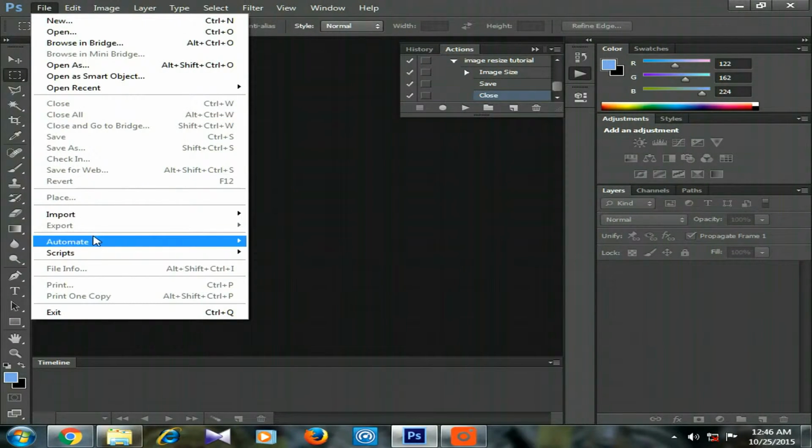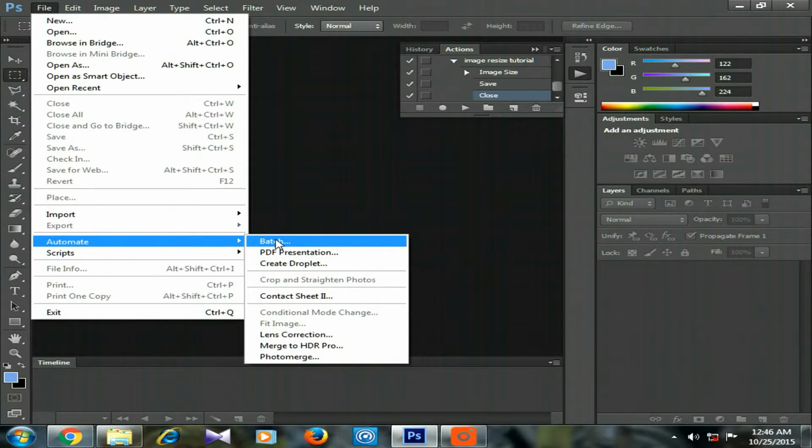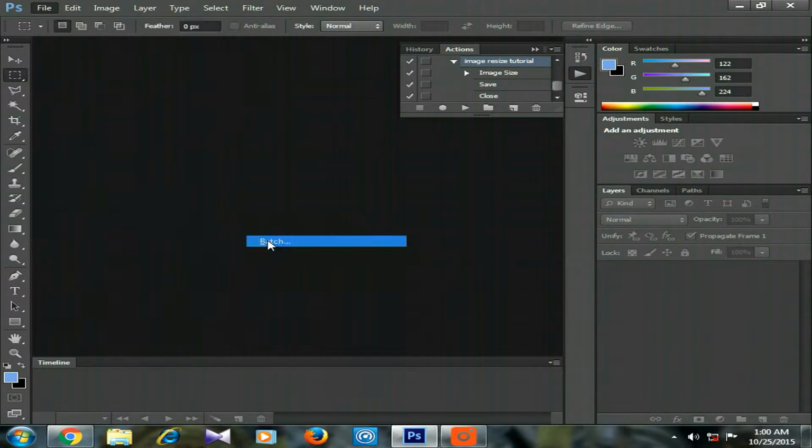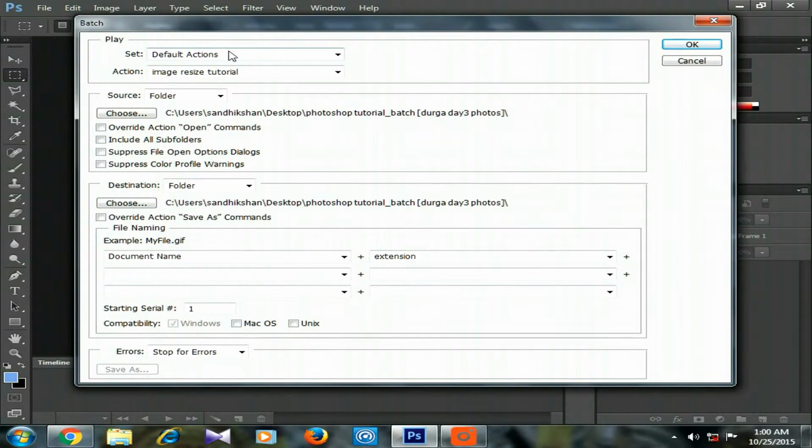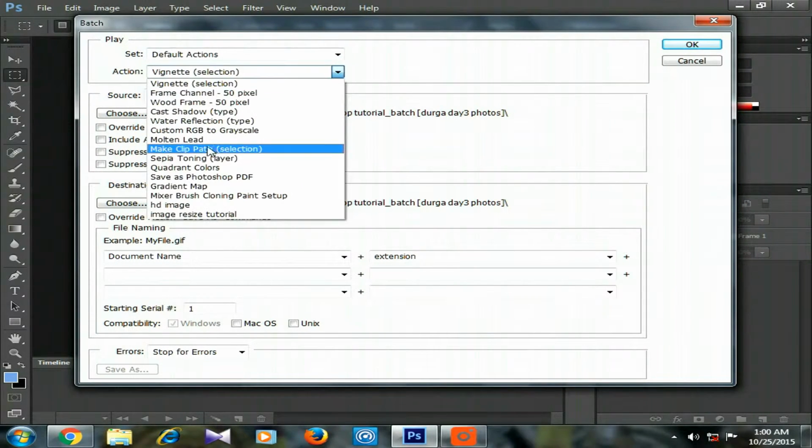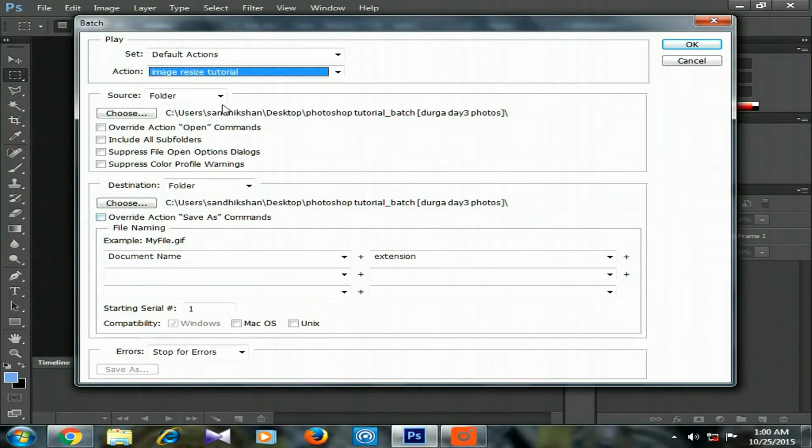Now we go to Automate and Batch command. Open the batch command from Automate, and after opening, select the default option. You can see the image resize tutorial action that I created just before has appeared. You may select the image resize tutorial, or whatever tutorial name you have given. So I am selecting this one and selecting Folder as the source option.